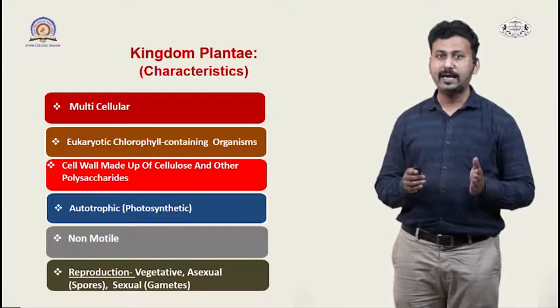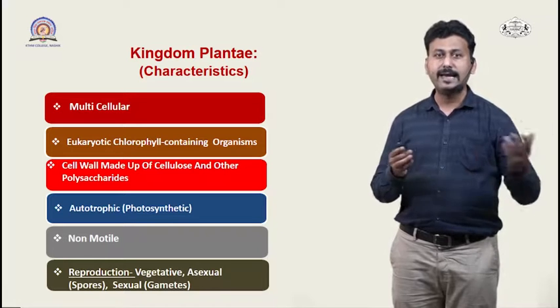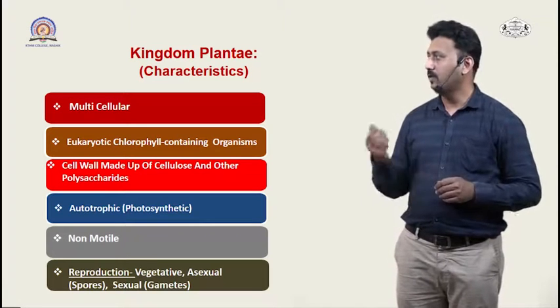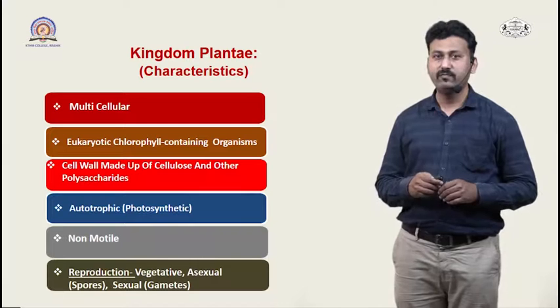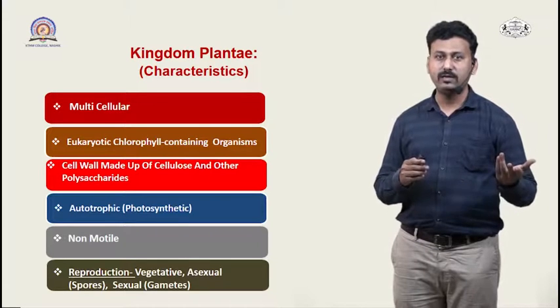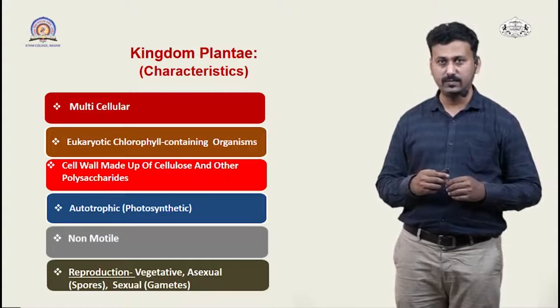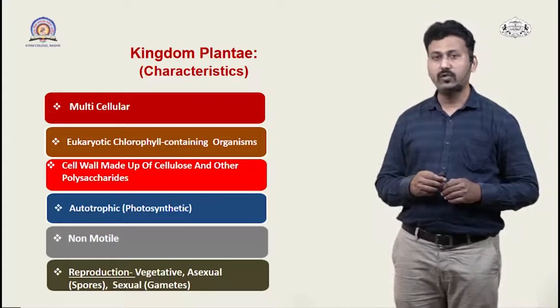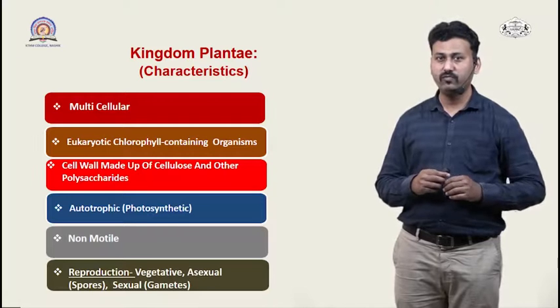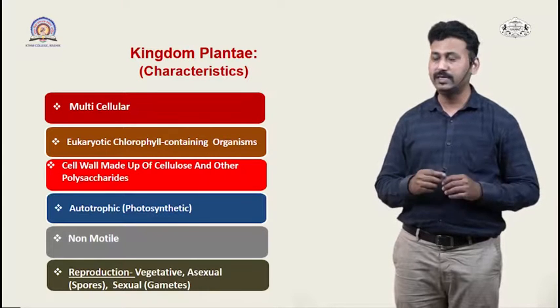So they act as food for the entire ecosystem. A characteristic feature, a cell wall made up of cellulose, is present in the kingdom Plantae. Then they are autotrophic, preparing their own food material, so they are photosynthetic in nature.